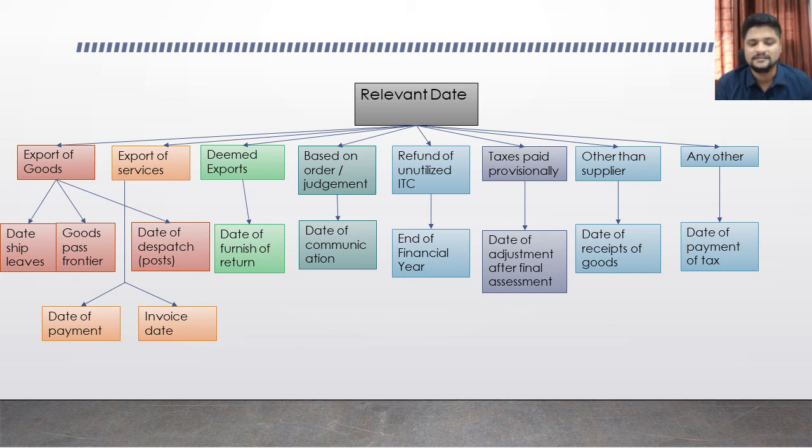The next type of transaction is other than a supplier. For example, you have paid as a recipient. If you have paid taxes on RCM basis and at a later point of time you are eligible for a refund of those taxes, then the date of receipt of goods is the relevant date here. The date when you have received the goods, the tax liability also arises on that date, and the relevant date for claiming the refund also starts from that date.